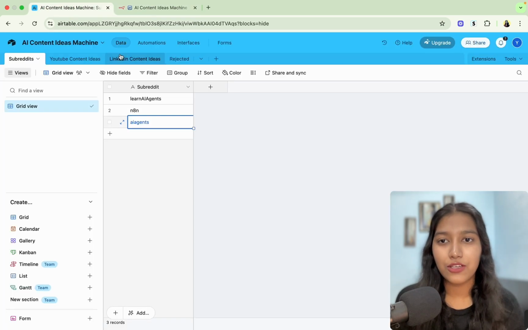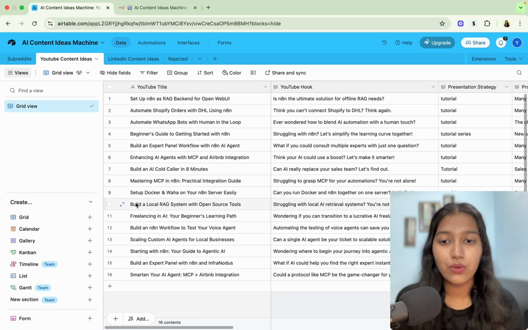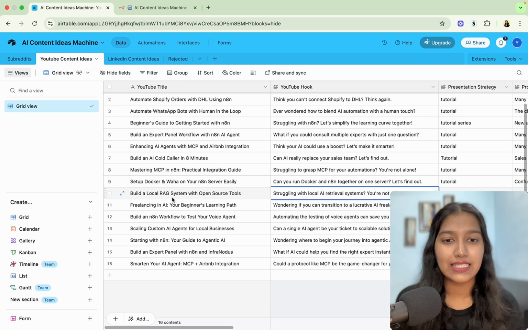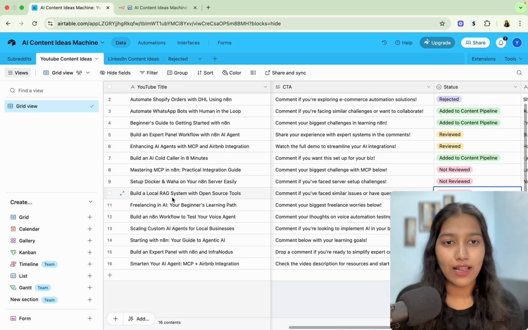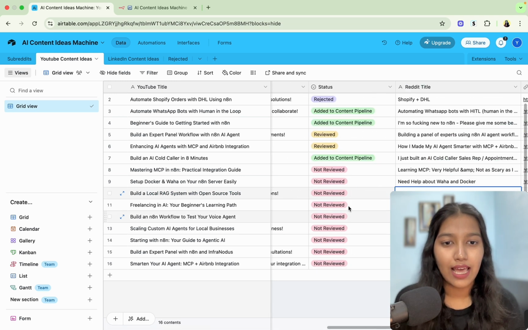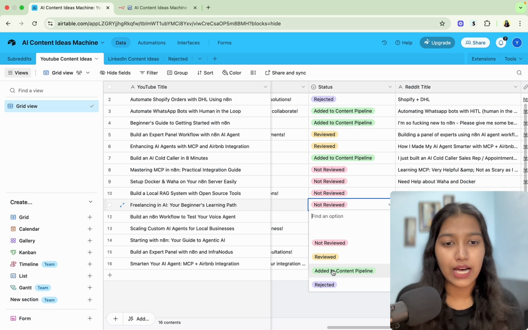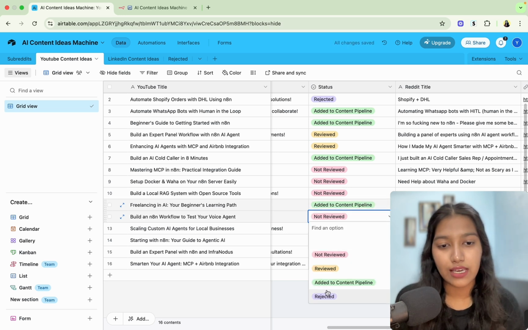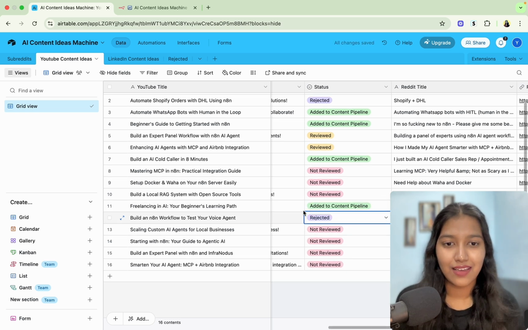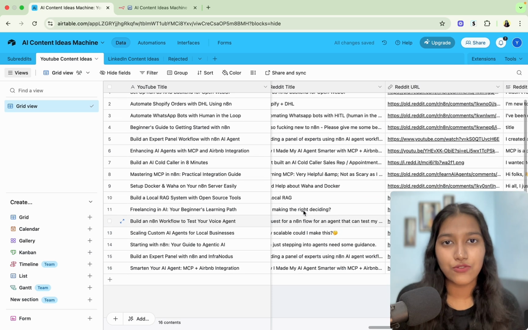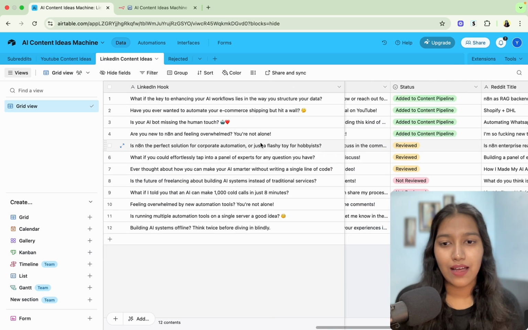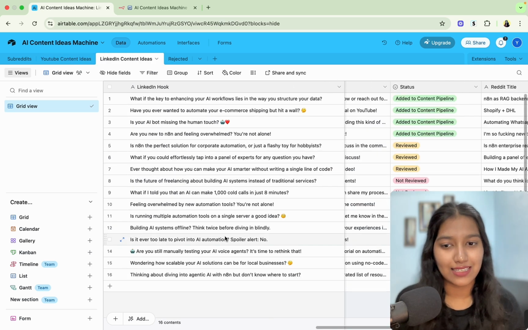And if we come back to Airtable, we will have a new list of content ideas. And from here, I can just go through them, read what it has mentioned, and if I want to take it further, I can. If I don't want to take it further, I can reject the idea. And it also mentions the post from which it got that idea. And the same thing happens for LinkedIn as well.